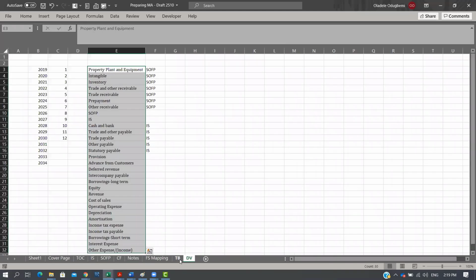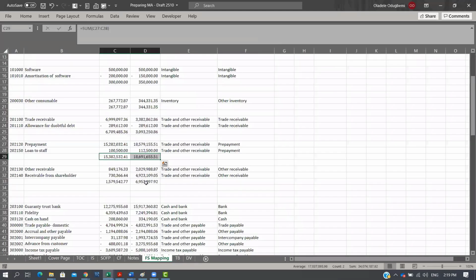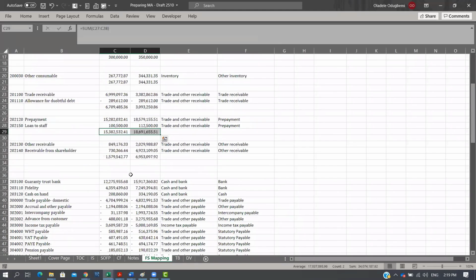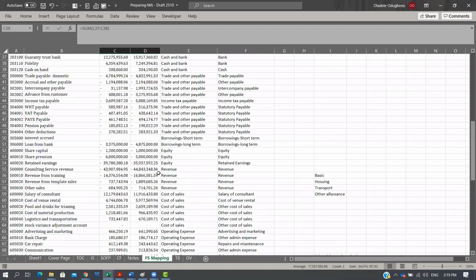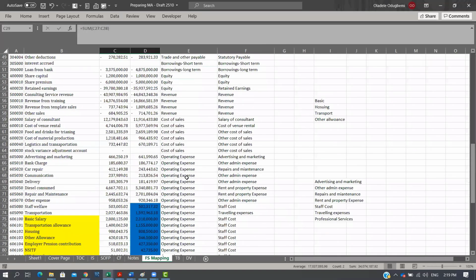And at that level, you can now also create totals for your current asset, total for your non-current asset and all. And that will help you do a check in terms of the net assets and all. So that's what I'm going to say about that, right?